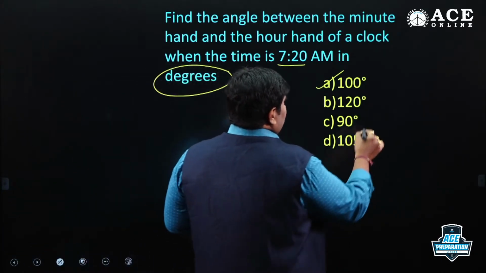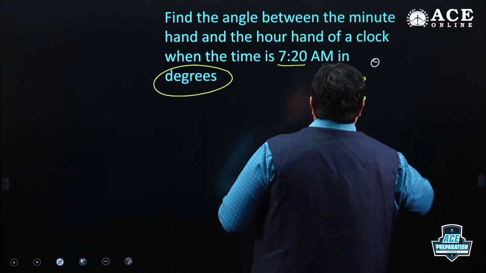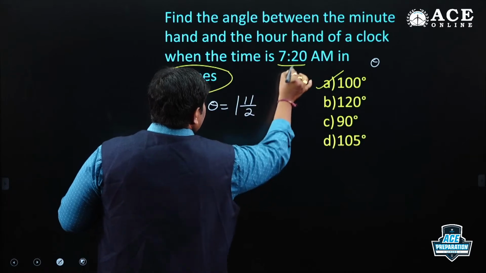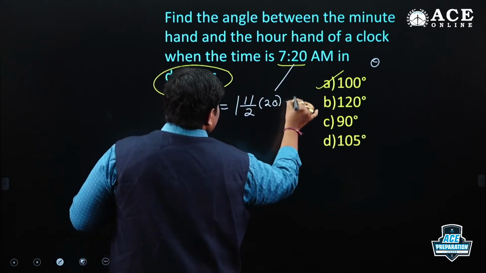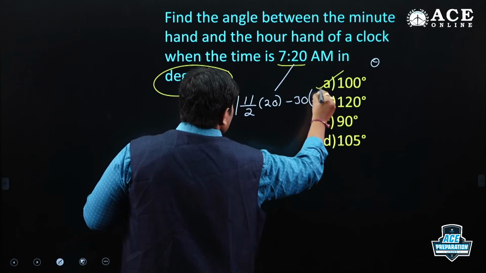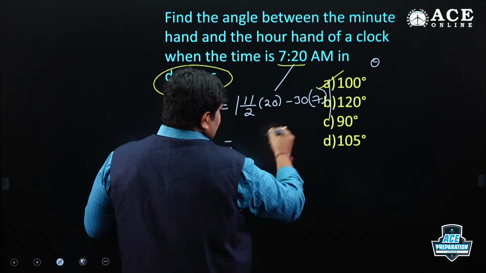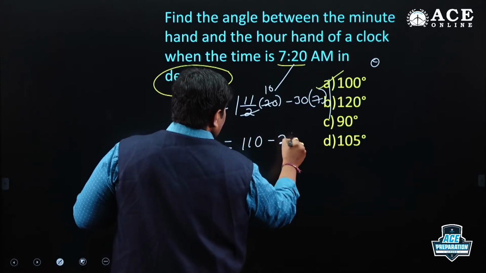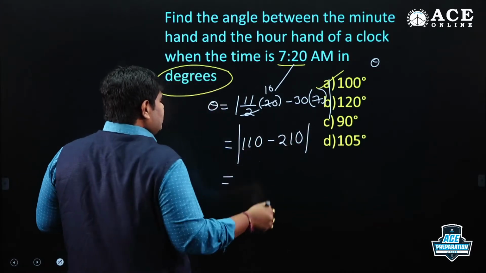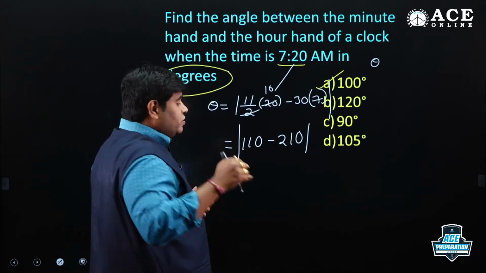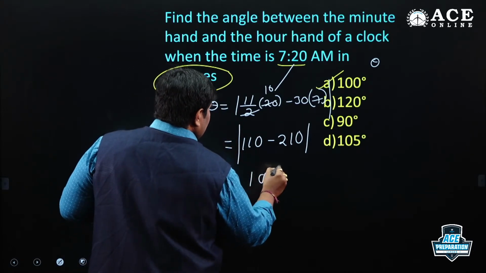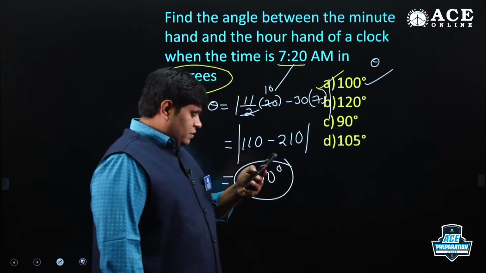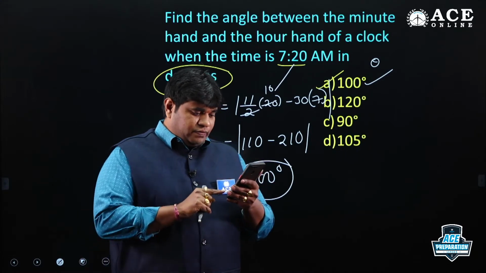So theta is equal to modulus of 11 by 2 m, minutes meaning 20, minus 30 into h value 7. So 11 into 10 is 110 minus 210. Modulus means it may be positive or negative, but the angle should be positive only. So the answer is 100 degrees. Nice, Banu Prasad, thank you.